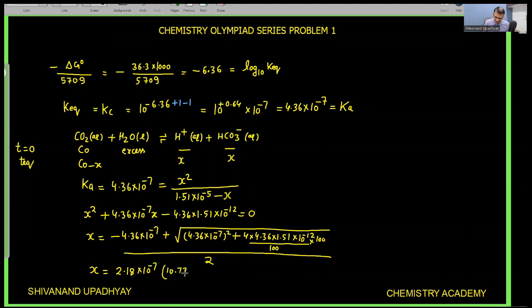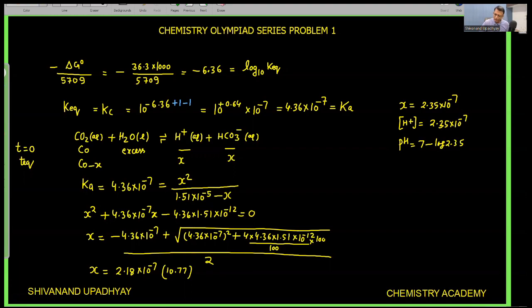So on further simplification, the value of x आ रही है 2.35 into 10 to the power minus 7 और x का मतलब है H plus ion concentration. So if we know that the H plus ion concentration is 2.35 into 10 to the power minus 7, by taking minus log on both sides, I can write that pH is equal to 7 minus log 2.35.